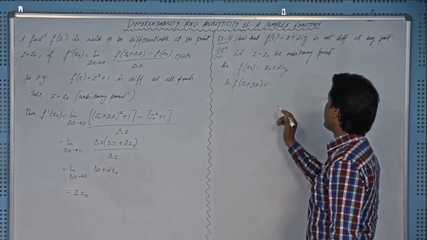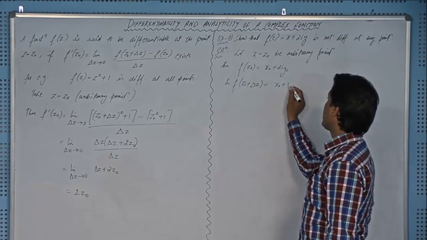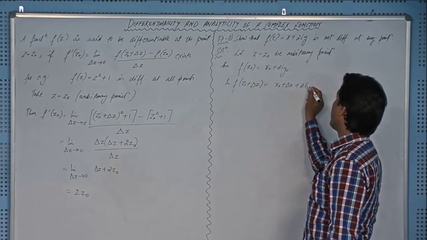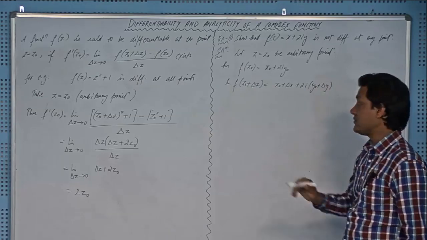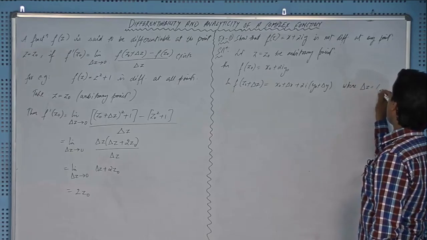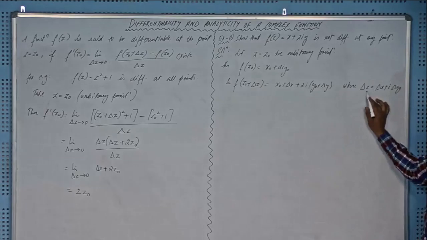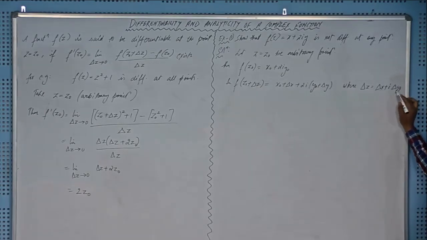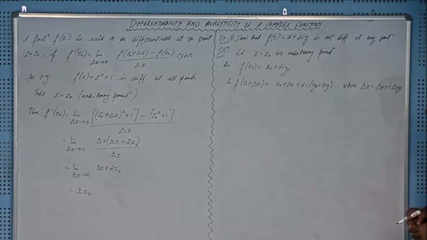Then f of z naught plus delta z will become x naught plus delta x plus twice of iota y naught plus delta y, right? And you have to remember that this delta z is equal to delta x plus iota delta y, right? You want a small change in z, and that indicates a small change in x as well as a small change in y, because z is equal to x plus iota y. Z is a complex variable, right? X plus iota y. Okay.